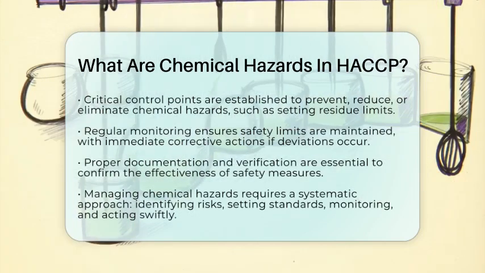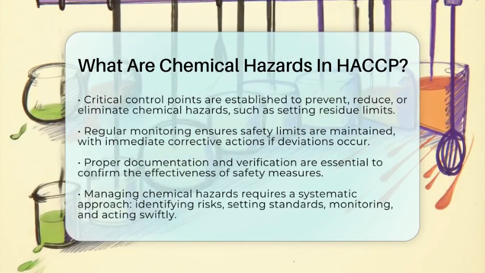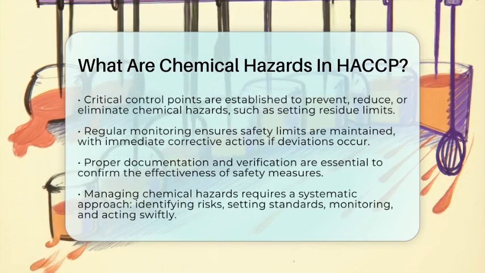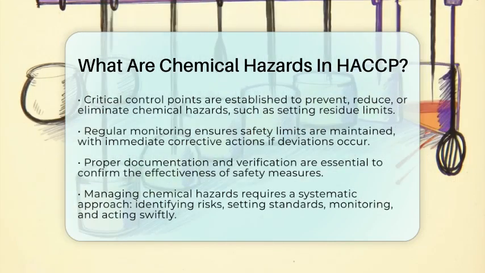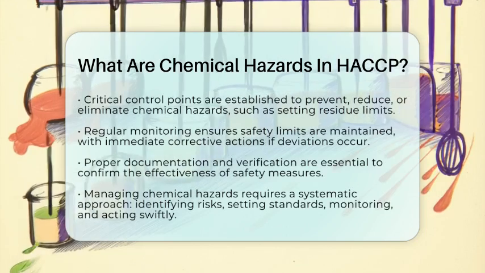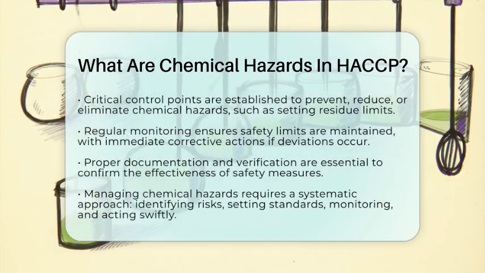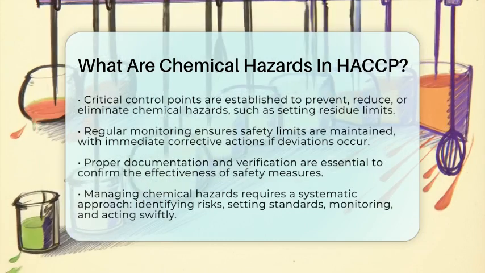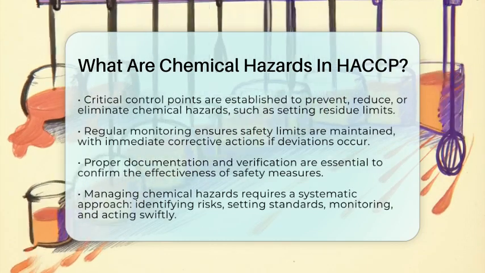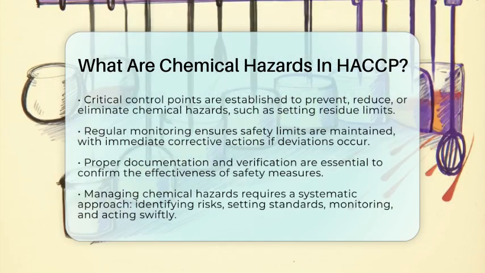Managing chemical hazards involves a systematic approach: spotting potential risks, setting safety standards, monitoring control points, and acting quickly if something goes wrong. This process helps ensure that food remains safe and free from harmful chemicals, protecting everyone's health.